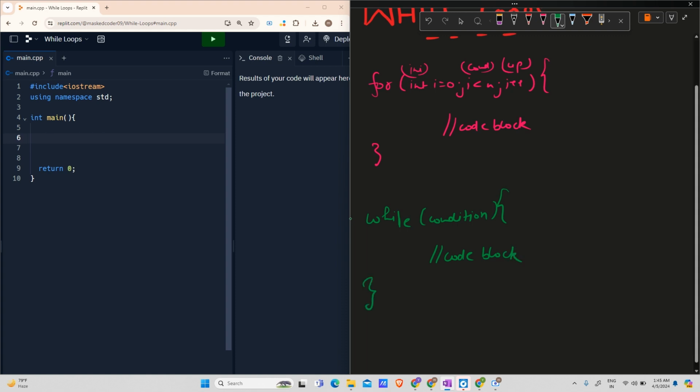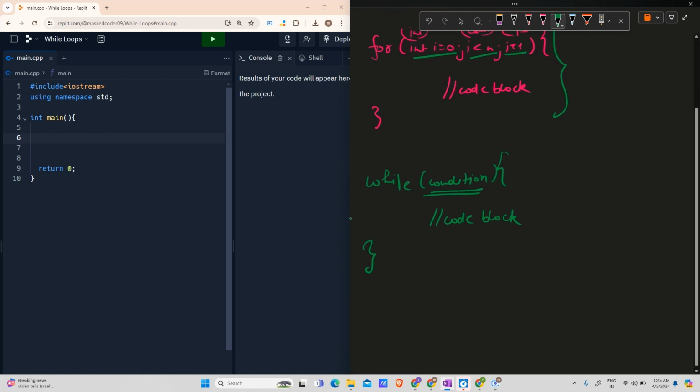The for loop takes care of your initialization, your condition, and your updation, while the while loop only cares about whether the condition is being taken care of or not. So in the case of a while loop, you will have to process initialization before it, which is not a part of the while loop, and updation is a part of your code block. Remember, if you're not using any updation, you will end up with an infinite loop. What do I mean by infinite loop? A loop which keeps running again and again, till an infinite number of iterations.